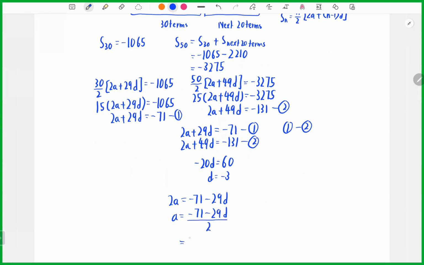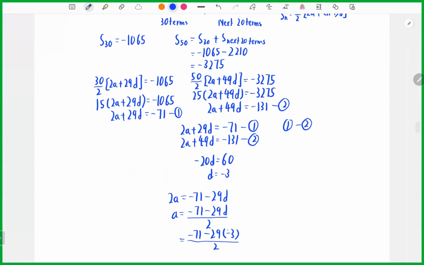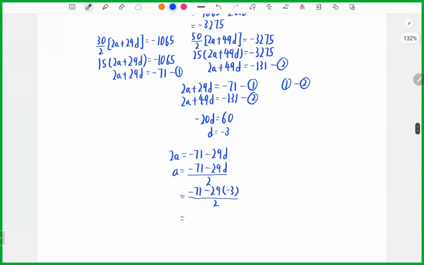Negative 71 minus 29 times negative 3 is 16, over 2. So you will get a equals 8. Therefore, the first term equals 8 and the common difference equals negative 3.